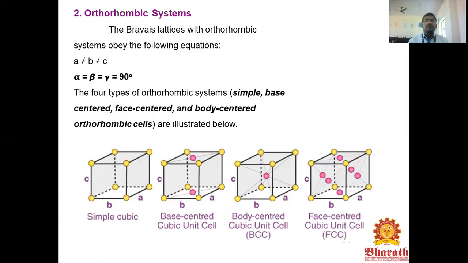Next one is the orthorhombic system. The Bravais lattices with orthorhombic systems obey the following relation: a not equal to b not equal to c, and alpha equal to beta equal to gamma equal to 90 degrees. There are 4 types of orthorhombic system: simple, base-centered, body-centered, and face-centered.